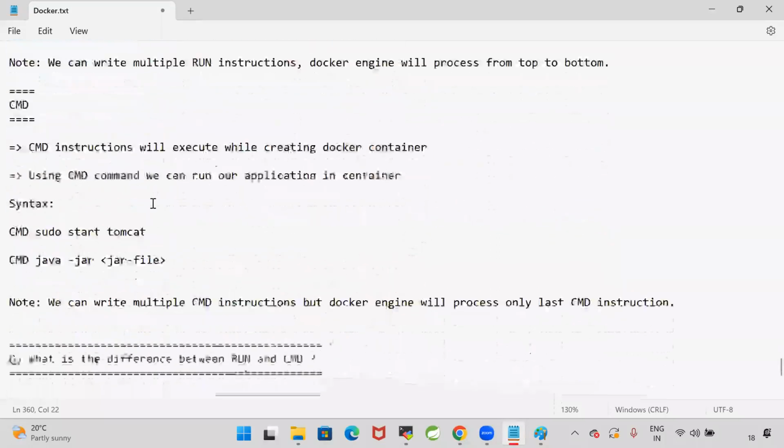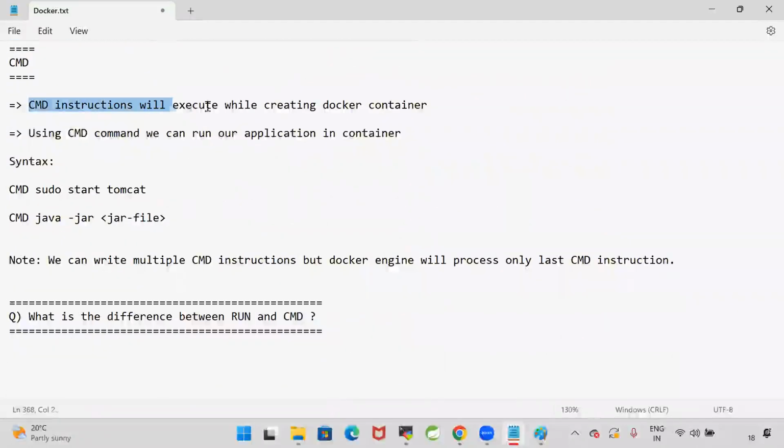But CMD instructions will execute while creating the Docker container. Using CMD, we can run our application in the container. CMD to start the Tomcat, or CMD java to execute the jar file. We can write multiple CMD instructions, but Docker engine will process only last CMD instruction.